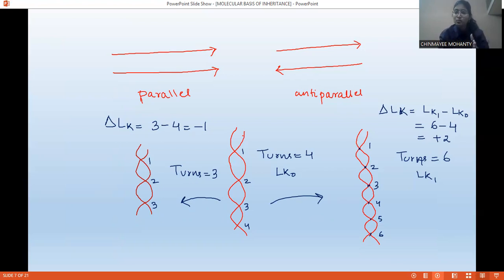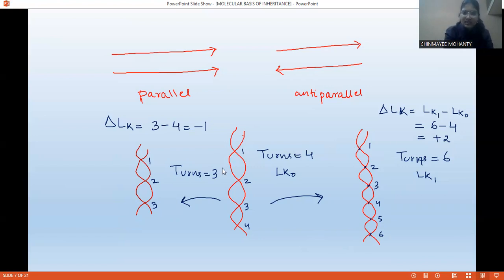So when I'm saying positive supercoiling, just have a look. Suppose you can see this is a DNA, and you can see how many turns are there. 1, 2, 3, 4. So there are total 4 turns. Okay, so now you can see this is another DNA, and you can count the number of turns. 1, 2, 3, 4, 5, 6. So here the number of turns increased. Okay, so this is the initial number of turns, and this is the final number of turns. If I find out the difference between these two, final minus initial, what am I going to get? I'm going to get +2. So the value is positive, hence it is called positive supercoiling.